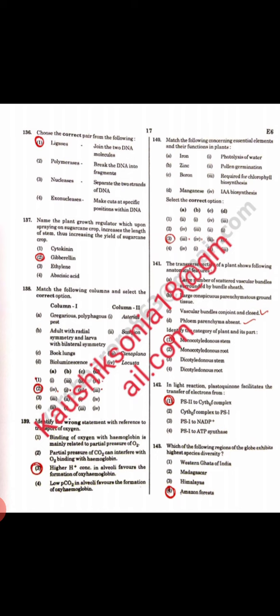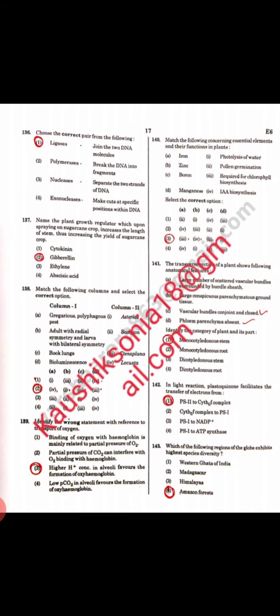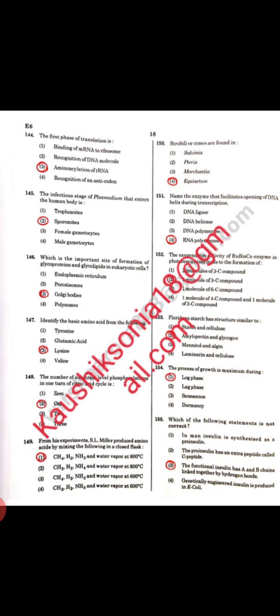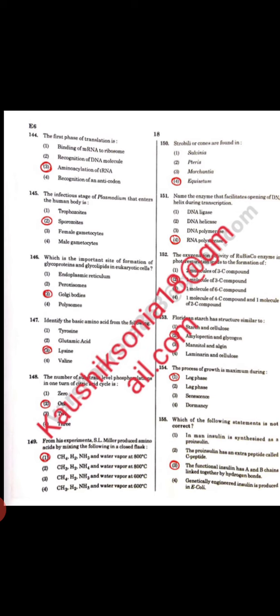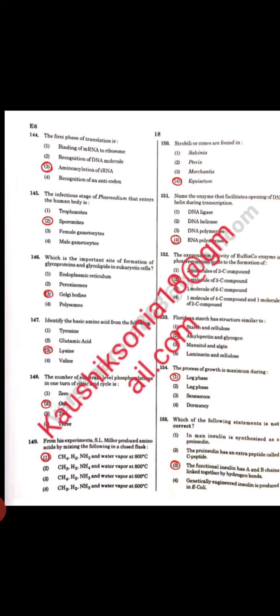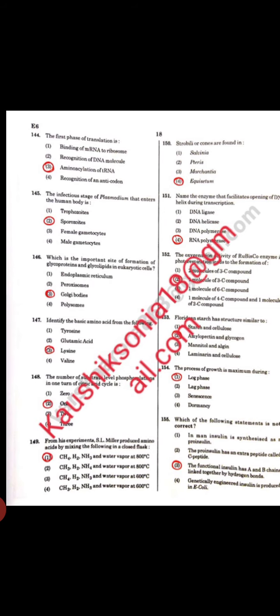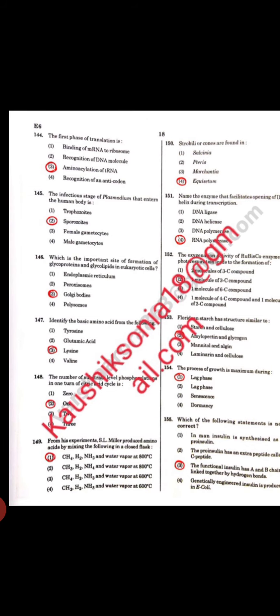So that is Amazon rainforest, also called the lungs of the planet, that has higher species diversity. Next, the first phase of translation is aminoacylation of tRNA, also called charging of tRNA. Next question, the infectious stage of plasmodium that enters the human body is the sporozoite stage, that enters along with the saliva when the mosquito bites.